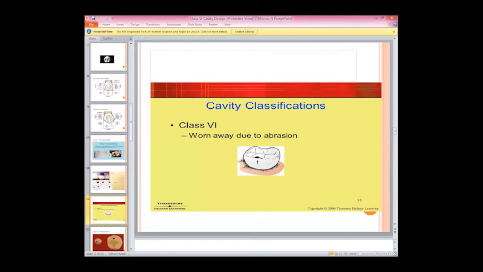And the third, we have the erosion. Erosion is like that: when you eat and drink more and more citrus fruits, all the palatal surfaces of the maxillary anterior teeth wear off. All the palatal surfaces of the maxillary molars and the premolars are already worn off, right? So this is basically an erosion. So the difference between the adhesion, abrasion, and the erosion is all about the stimulus. The causes of the erosion are basically vomiting. We have the citrus fruits use. We have more and more junk food. We have other gastric upsets. We have regurgitation. All these things basically lead to the erosion.